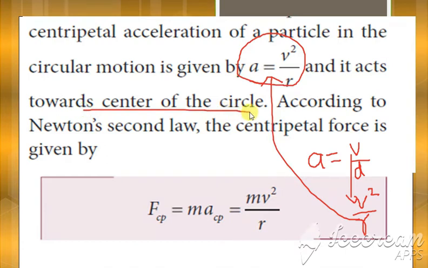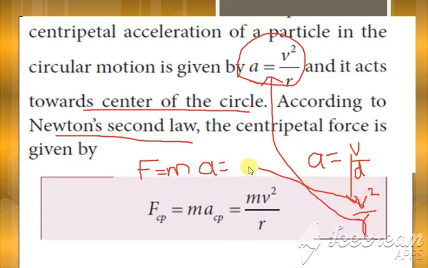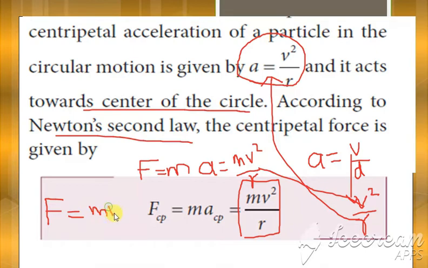Since it acts towards the center of the circle, now from Newton's second law, we know F is equal to m into a, is it not? Now instead of this a, I am going to substitute this value here, so we get m into v square divided by r. So this gives the formula for centripetal force. After this, wherever you are using the centripetal force formula, we'll be using F is equal to m v square divided by r.